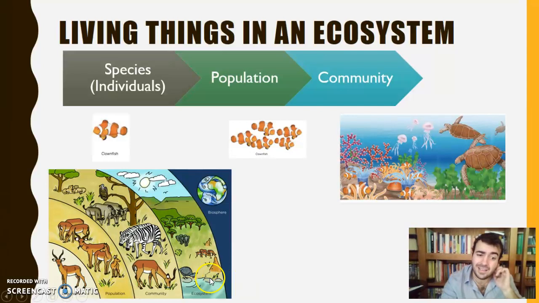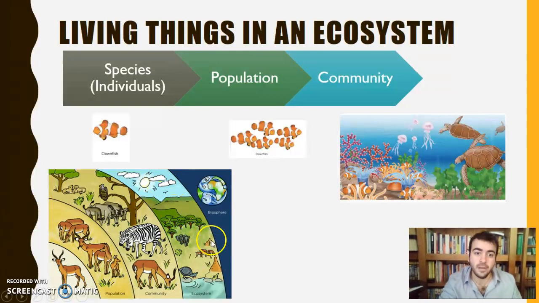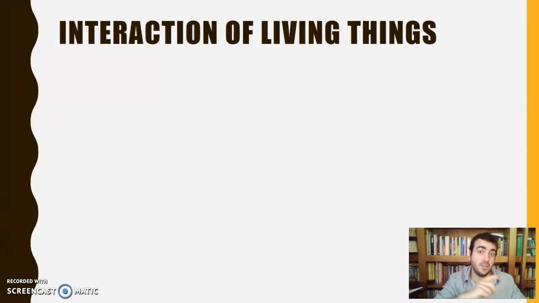And here the ecosystem, which is something new for us in this unit, is a group of communities living with non-living things also, like the sun, the clouds, the temperature, the rocks, the water, the soil, no? Okay, that's the ecosystem. Living things plus non-living things.